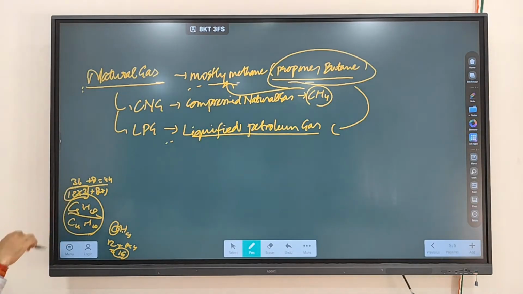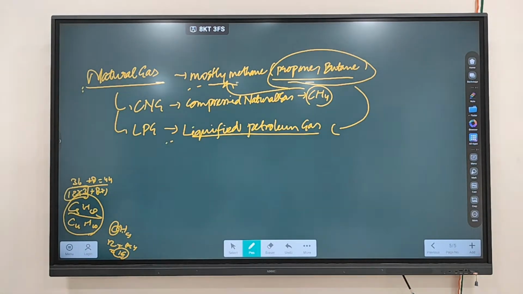So this becomes heavier. You know that Earth attracts which type of gases? Earth attracts heavier gases more than lighter gases. So methane is a lighter gas. When methane is leaked from your vehicle, what will happen? It will be less attracted. When butane or propane is leaked, then what will happen? It will be more attracted.